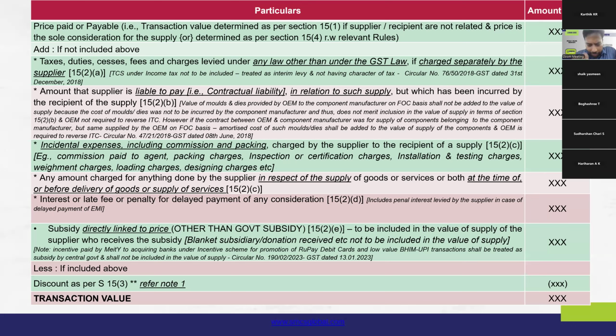As of now, we have seen the applicability of section 15(2)(a) and then 15(2)(b). Now we are going to the applicability of 15(2)(c), what amount is to be added. 15(2)(c) is bifurcated into two components. First component, any incidental expenses including commission and packaging, if it is charged by the supplier to the recipient. So, here also two conditions have to be met. First, such expense should be incidental to the relevant supply. Incidental means that which is in addition, that is required for the actual supply or that is aiding the actual supply.